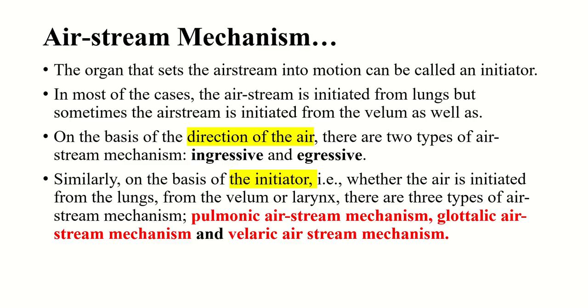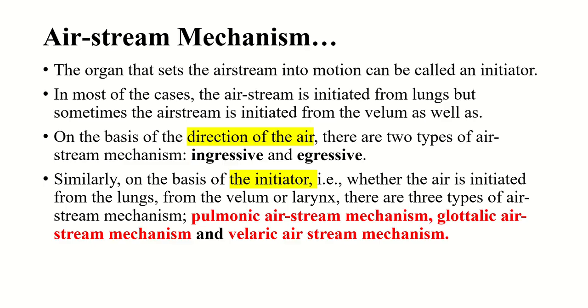In the same way, on the basis of the initiator, meaning whether the air is initiated from the lungs or from the velum or larynx, there are three types of air stream mechanism. One is the pulmonic air stream mechanism.